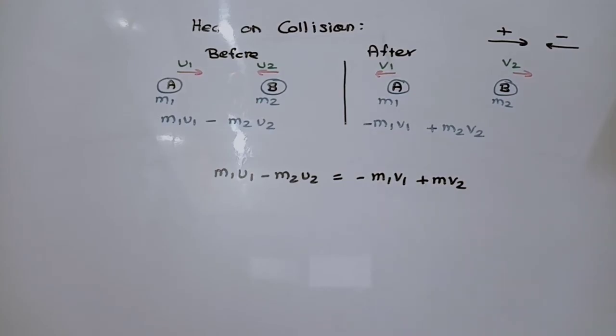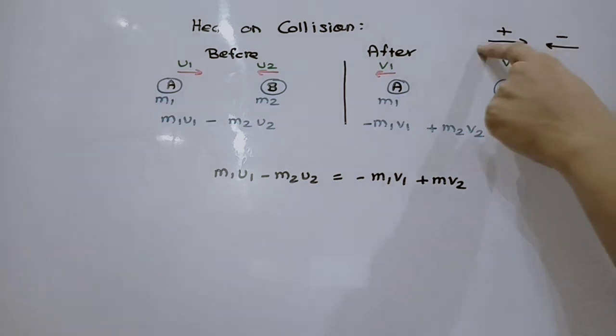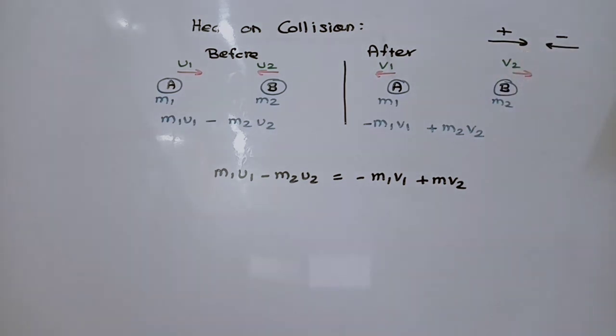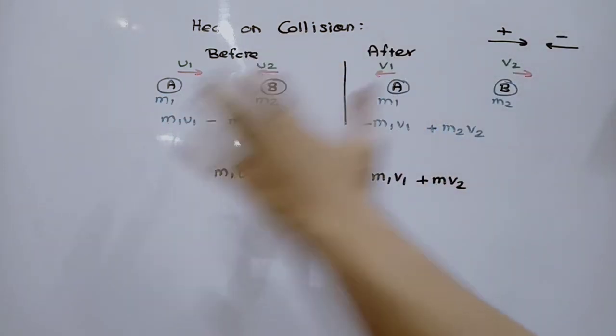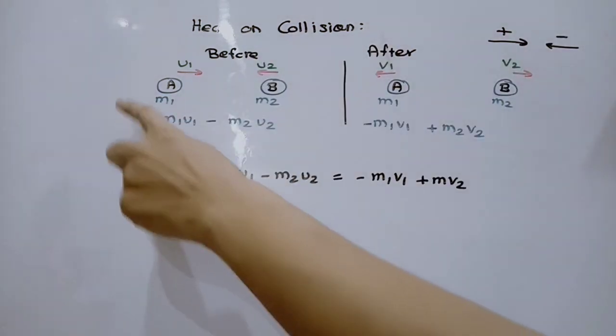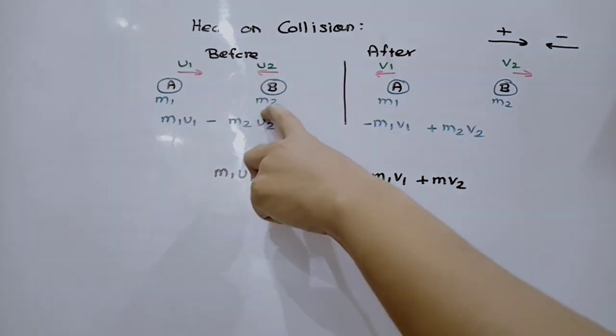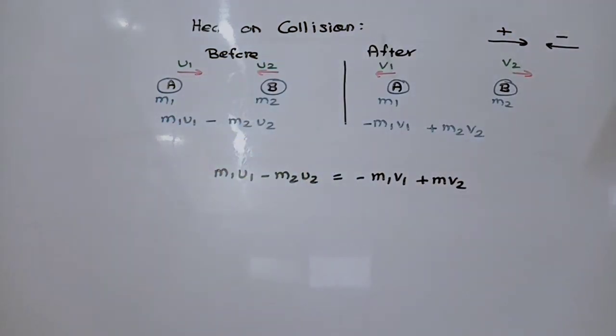This is an explanation of a head-on, one-dimensional collision, and here we are taking movement to the right-hand side as positive and movement to the left-hand side as negative. Before collision, this was the situation. This is m1, u1, m2 is the mass, u2 is the velocity, and after collision this is the situation.